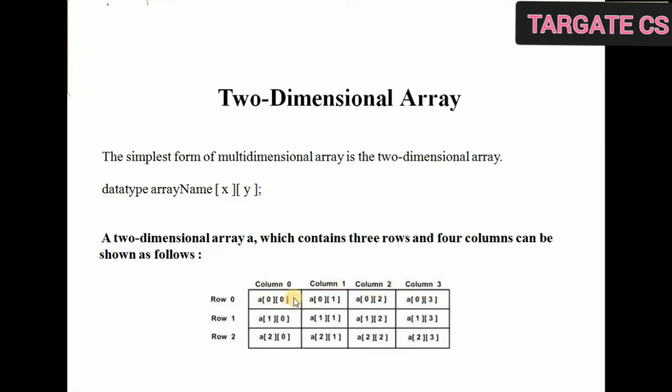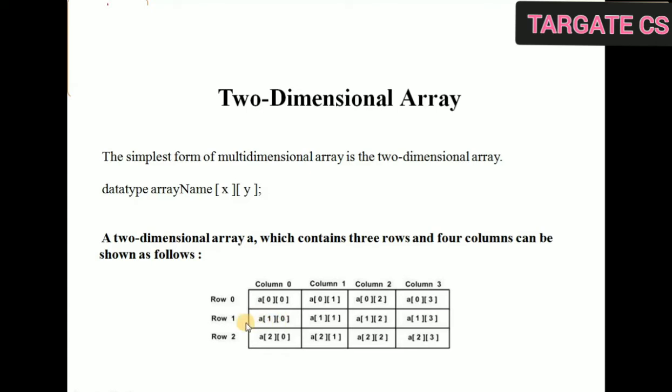So first element will correspond to row 0, column 0. That means A of 0, 0. 0 means 0th row, 0th column. Then is second element of 0th row. That is A of 0, 1. Then is A of 0, 2. A of 0, 3.